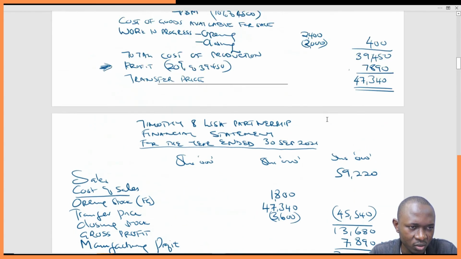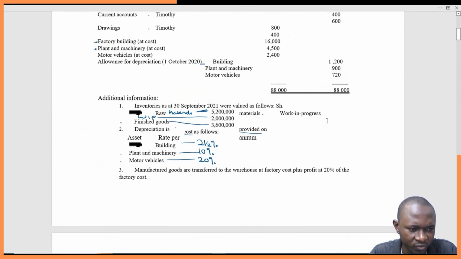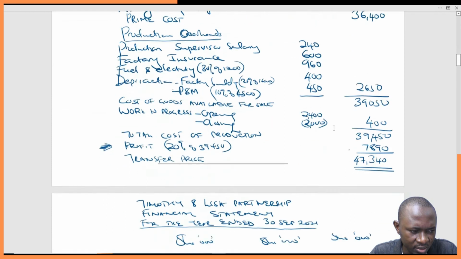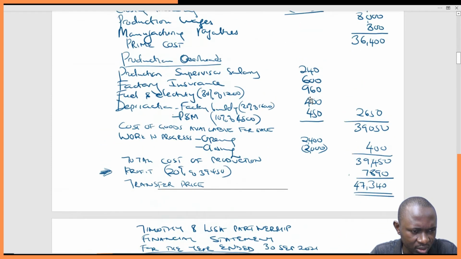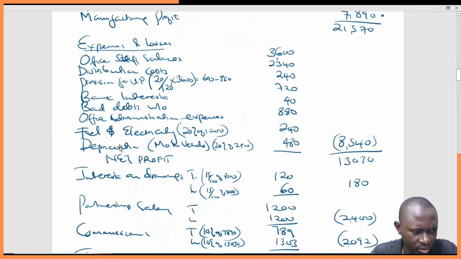For motor vehicle, the accumulated depreciation was 720, plus this year's depreciation of 480.